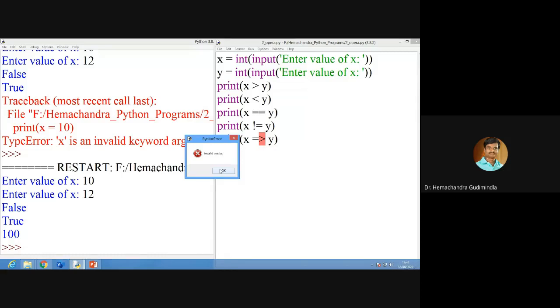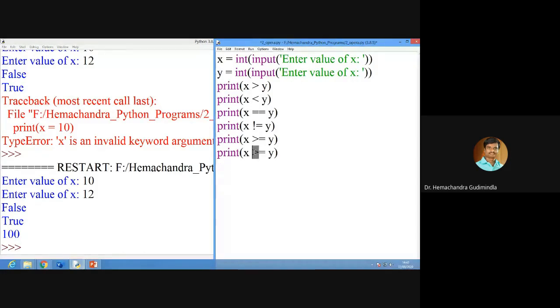We have to understand how to learn Python programming the easy way. So we have to use greater than or equal to. Later, if you write a big program, then it is easy for you. Less than or equal to. Right? So print x less than or equal to y done, x greater than or equal to y done. So these are the comparison operators, or we can say relational operators.